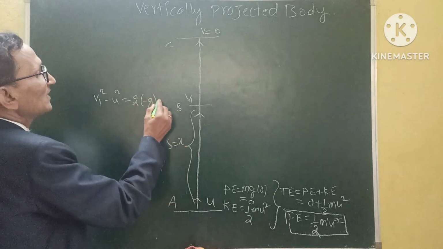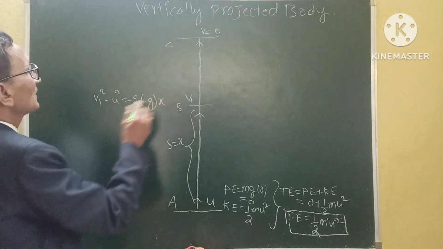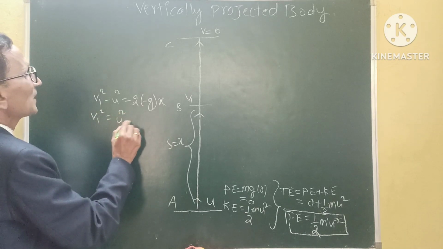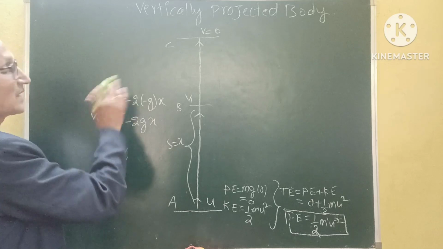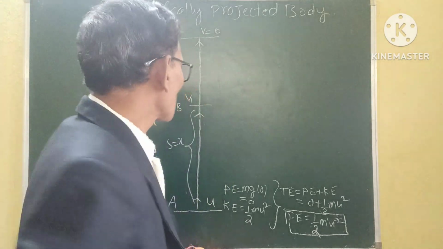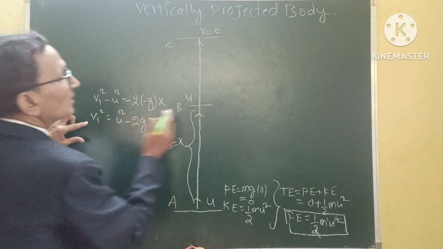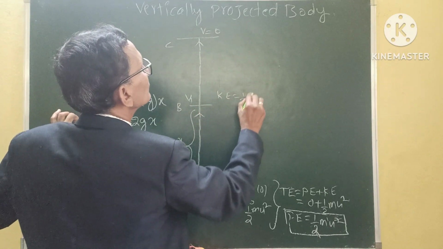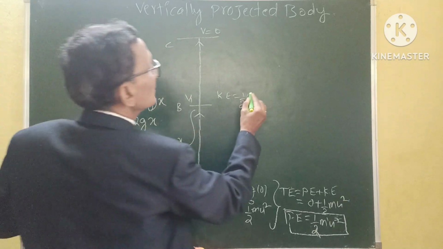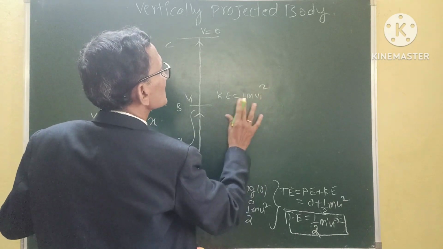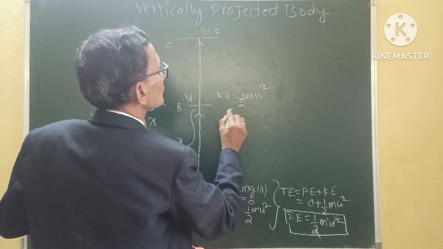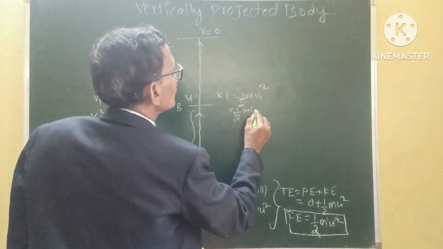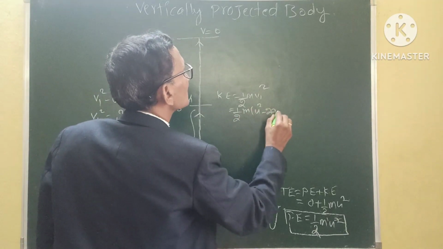Minus g, and the distance traveled is x, so s is equal to x. So v1 square is equal to u square minus 2gx. This comes to this side as plus. By making use of the kinetic energy formula, kinetic energy at this point is half m v1 square. v1 square is u square minus 2gx, so half into m into u square minus 2gx.